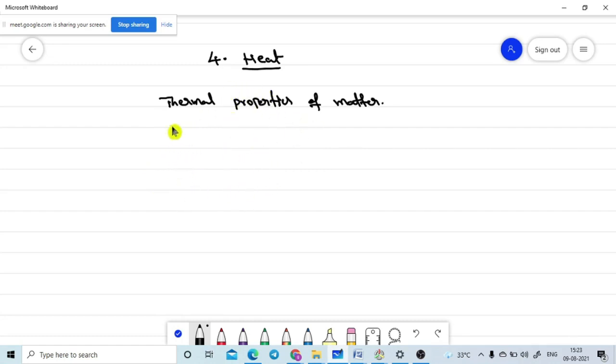Today we are going to deal with how heat affects matter. This is the present topic. In the previous topics we discussed solids and liquids. Now we are introducing one more physical parameter into the matter.